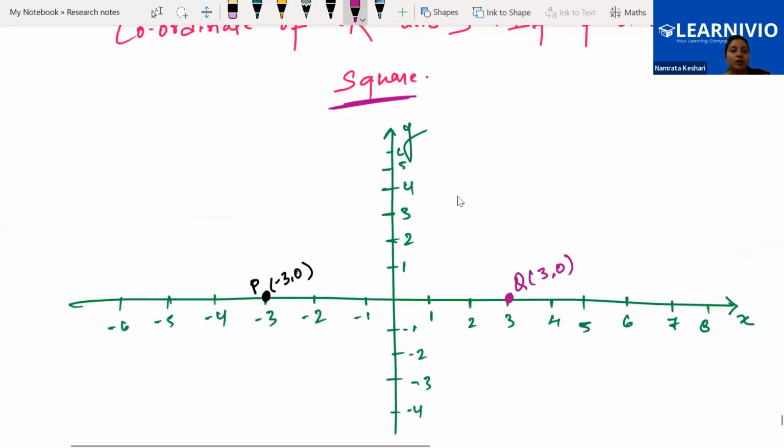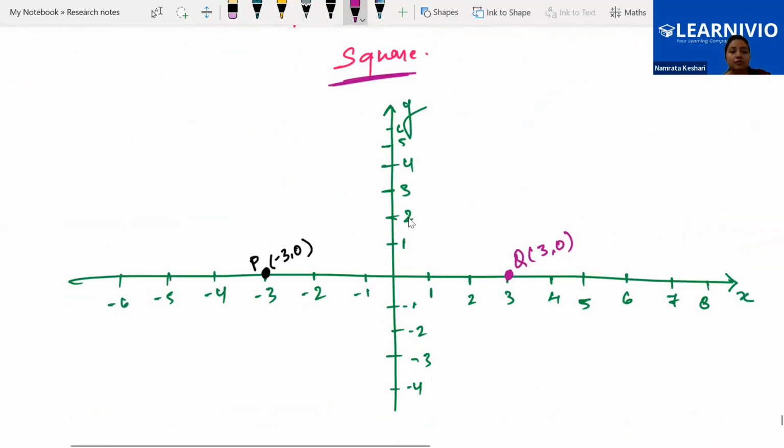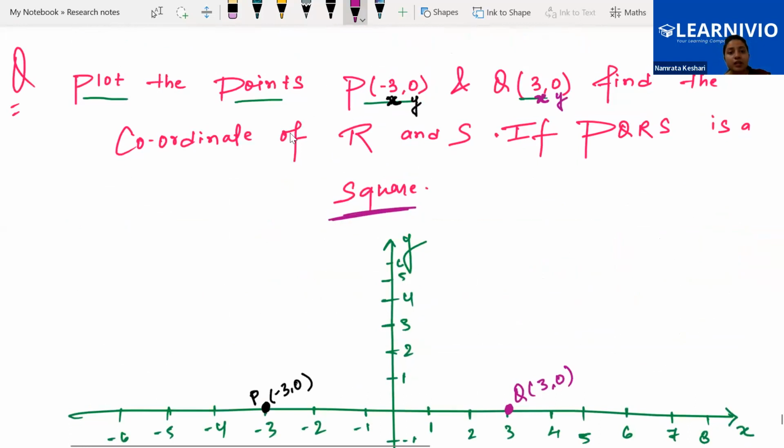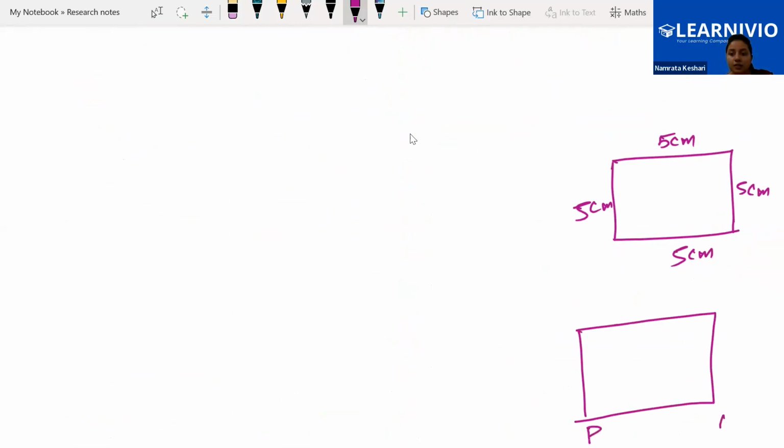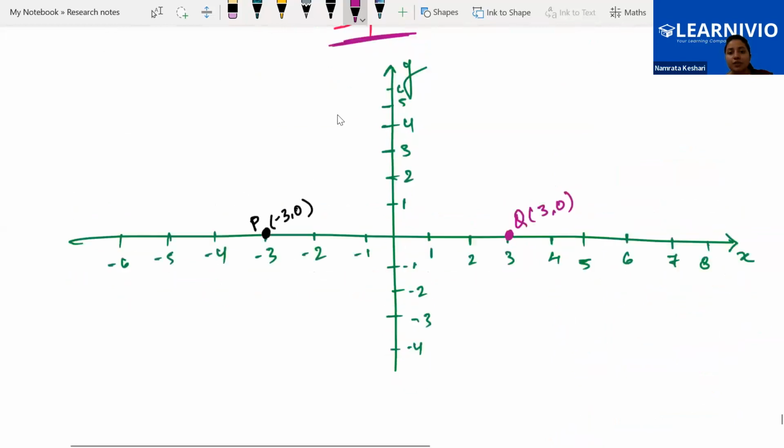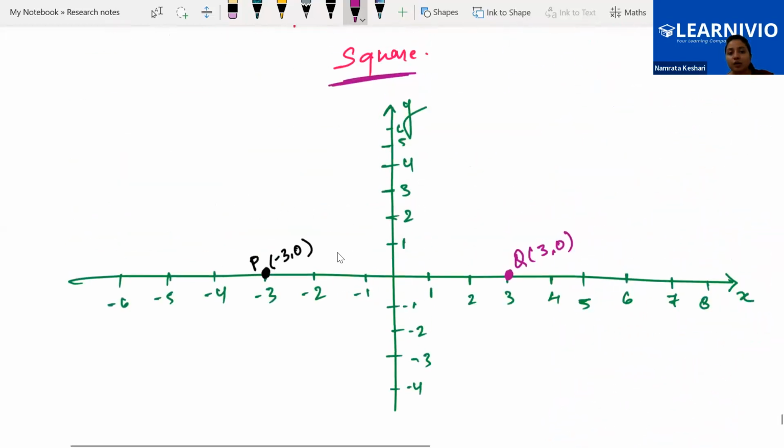So we are talking about a square where the name of the square is PQRS. The length of the side of this square we can already see here: the length of the side from -3 to +3. So what is the length of the side?